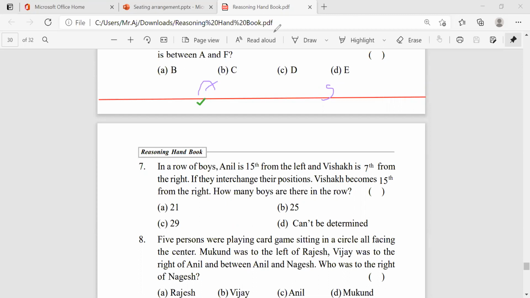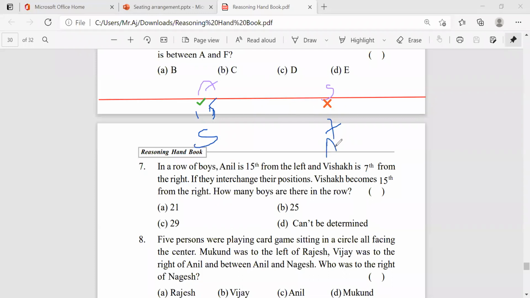What are the positions? Anil is 15, Sisindri is 7, they said, right? And they interchange the positions. Now Sisindri is here and Anil is here.